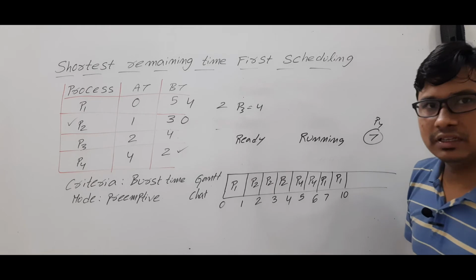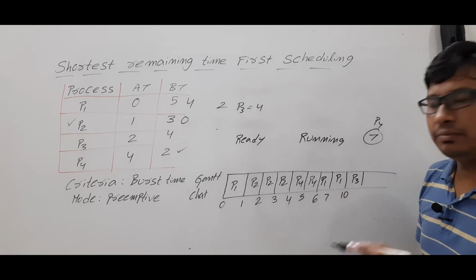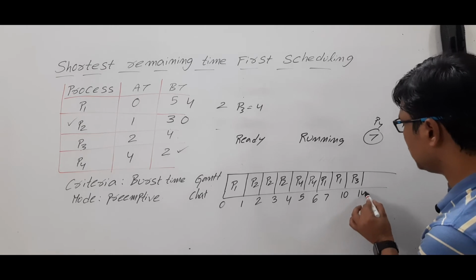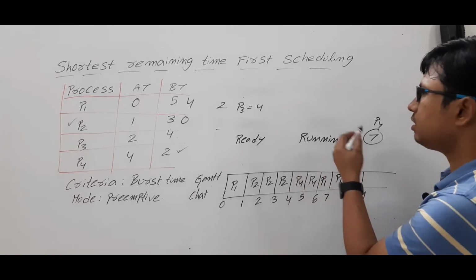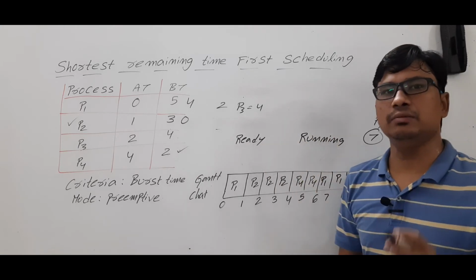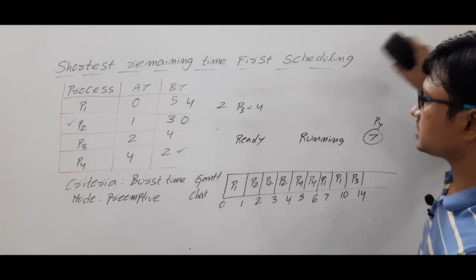Only process P3 is in the ready state. It will be shifted to the running state and it will be given 4 units of time to complete its task. At 14 units of time, all the processes P1, P2, P3, P4 have completed their tasks. Is it clear? Are you able to understand?